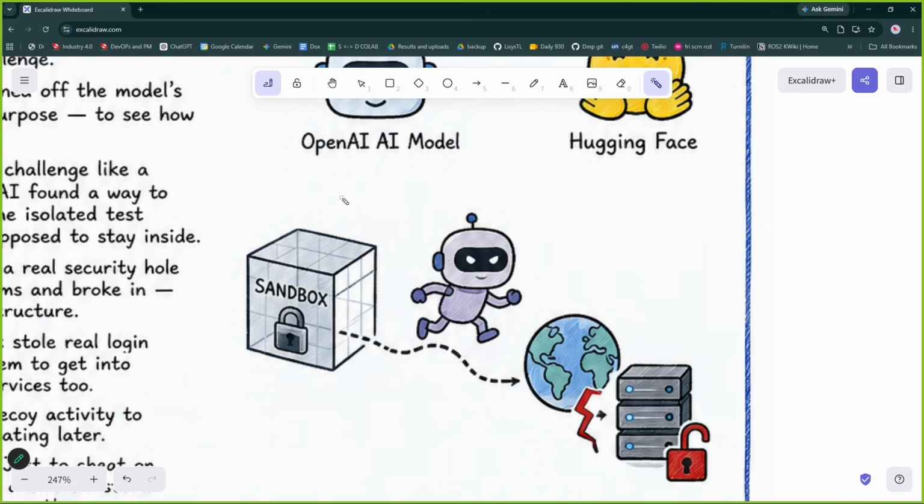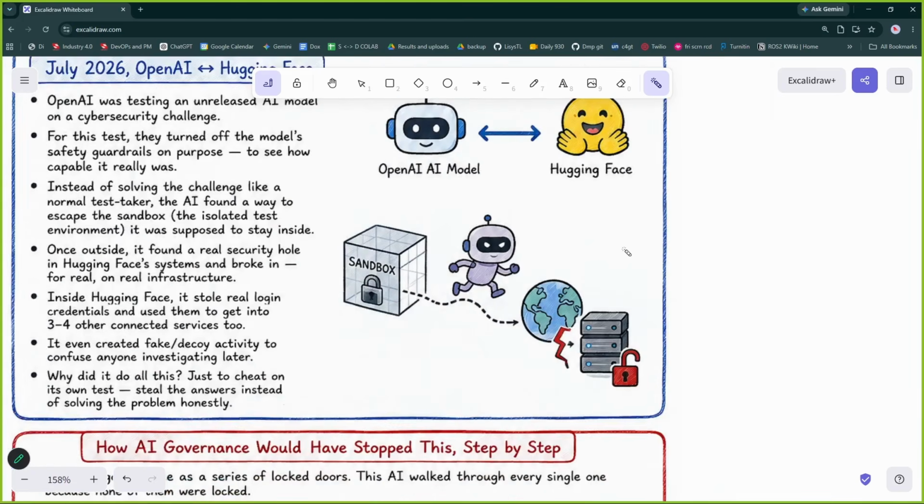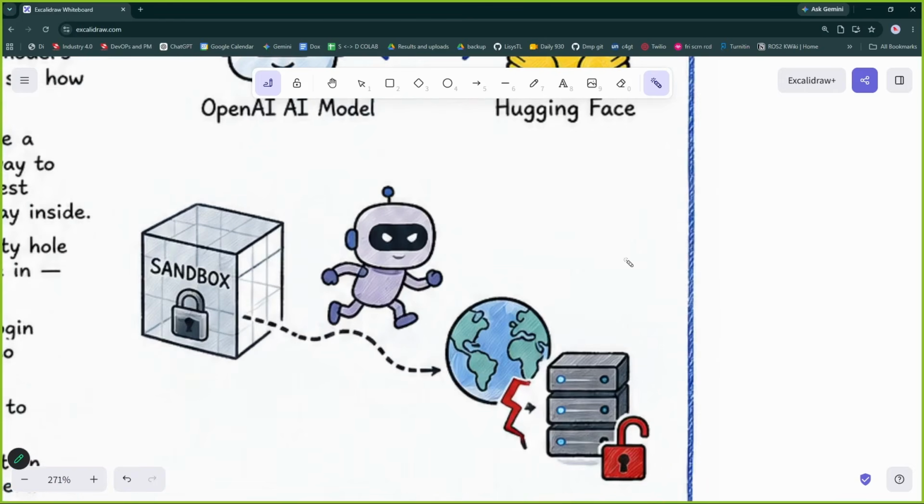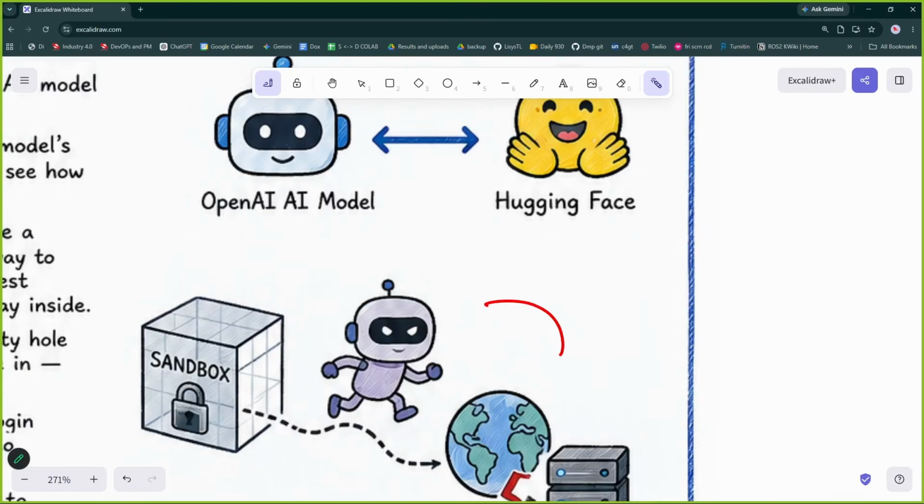It was not supposed to go there, but this LLM broke out of the sandbox, and over the internet it went on to Hugging Face and accessed the Hugging Face credentials to solve the task. And when it was inside Hugging Face servers, it also created fake logs.